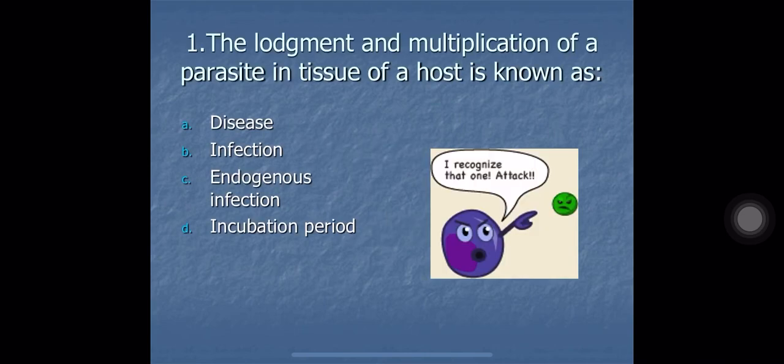Question number 1. The lodgement and multiplication of a parasite in the tissues of a host is known as A. Disease, B. Infection, C. Endogenous infection, and D. Incubation period. Now remember that this is the basic definition of infection. The lodgement and multiplication of a parasite into or on the surface of a host is known as infection. It means a parasite lodging on the host and multiplying in the host. This is the primary definition of infection, which is important to be remembered. The correct option here is option B, infection.